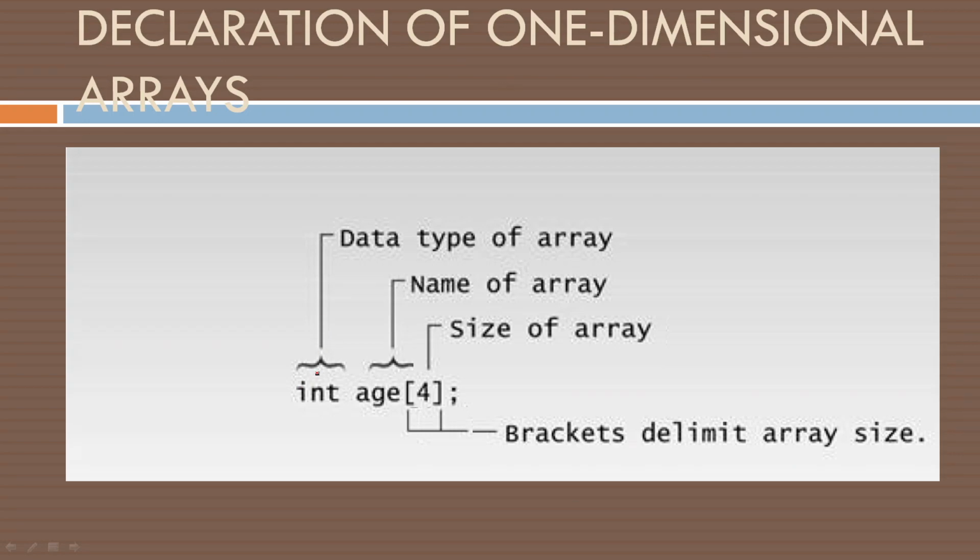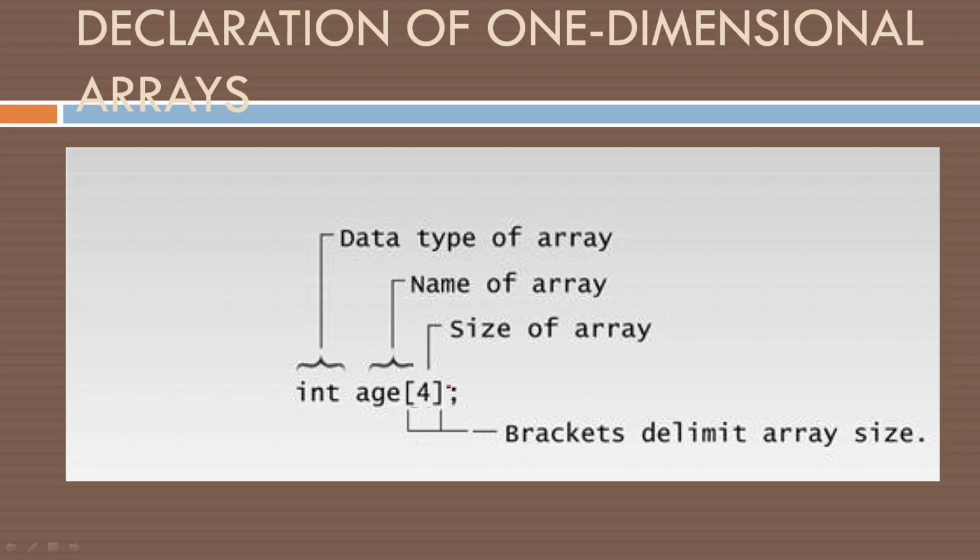This is how we declare a one-dimensional array. int age[4]; is one such declaration. First, we have a data type. int is a data type in C. First, we have to specify the data type of this array. Then we have to specify the name of this array. Then we have to specify the size of the array, that is, how many elements are supposed to be stored in this array.